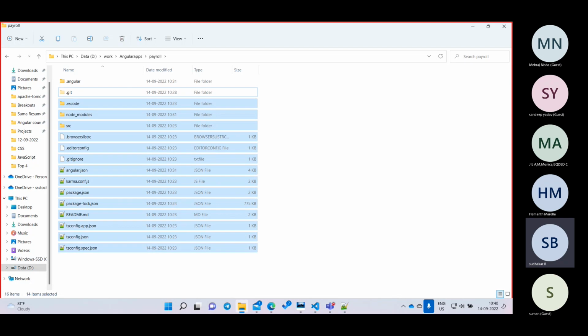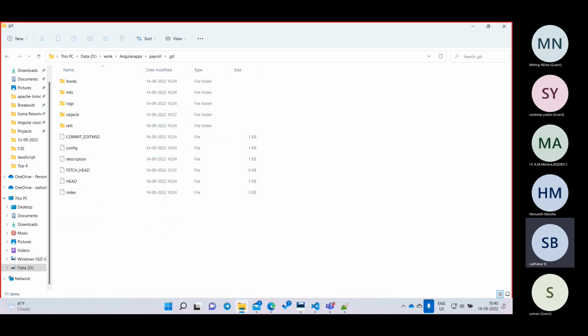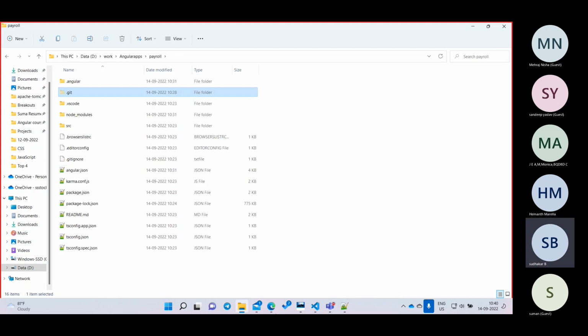As a developer, do I need to consider anything? No, this is not considered at all. We don't need to see what is inside the .git folder. There are some folders inside, like objects, but we don't need to see that folder because it is generated by Git automatically. We don't need to remember it, it is not required for us. So the second folder is .git, which is used by the Git software. We don't need to remember that, it is also not required.